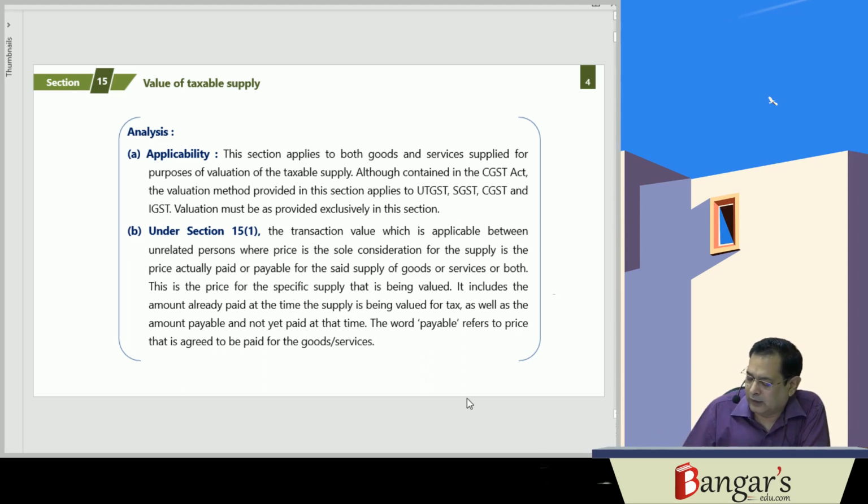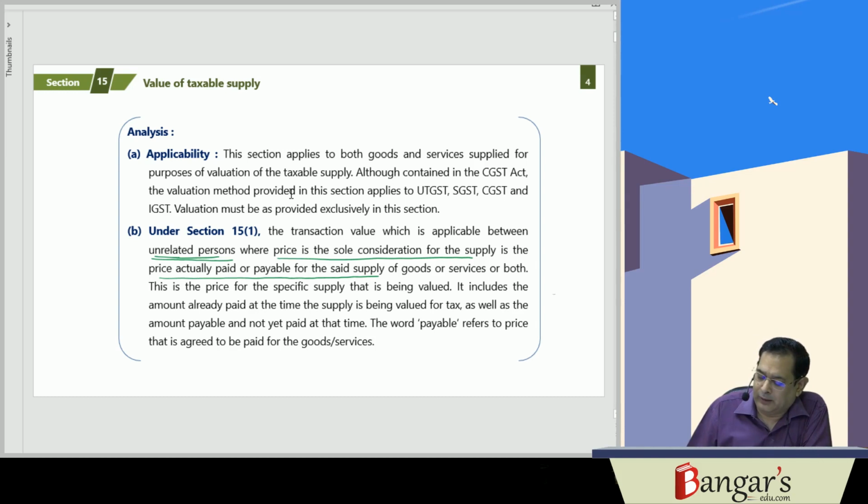These provisions are applicable for the IGST Act also. So here, the transaction value basically is applicable between unrelated persons, where price is the sole consideration for supply, and basically it is the price actually paid or payable for the said supply of goods or services. So here, for each specific supply, valuation will be done as per the provisions of Section 15, and the word is price actually paid or payable.